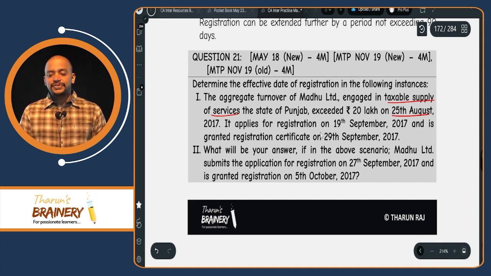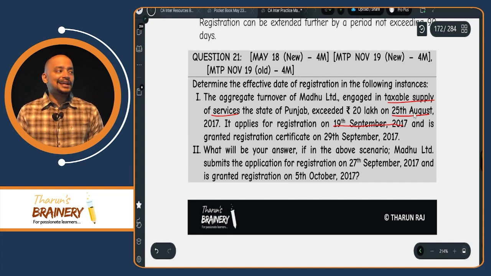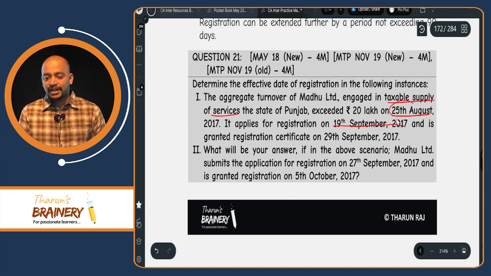And it applies for registration on 19th September 2017. Is it within 30 days from 25th August? Yes, it is within 30 days from 25th August. Therefore, as the application is made within 30 days, what will be taken as the effective date of registration?